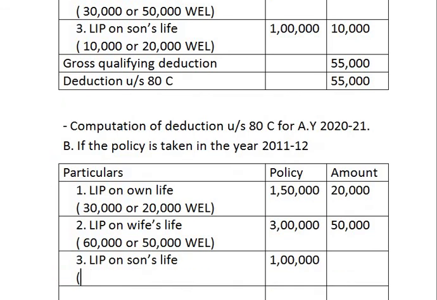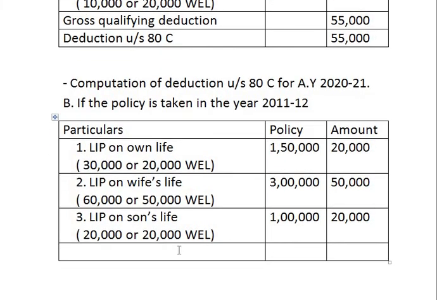That is, what is 20% of 10 lakh? Sorry, what is 20% of 1 lakh? 20,000. Or what is the amount of premium paid? Same, that is 20,000, whichever is less. So both the amounts are equal. So we can write down 20,000 in the amount column.